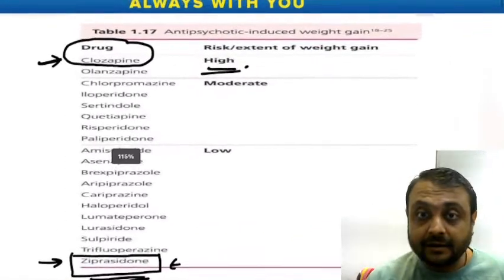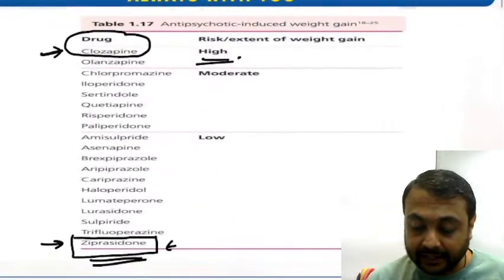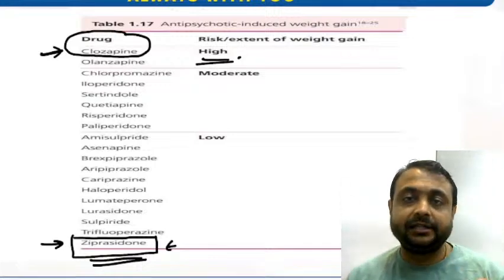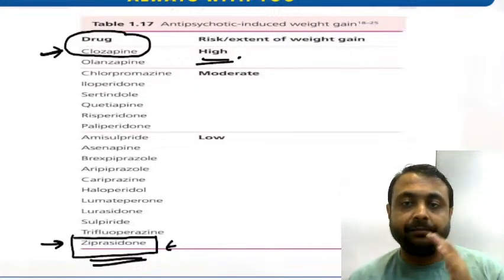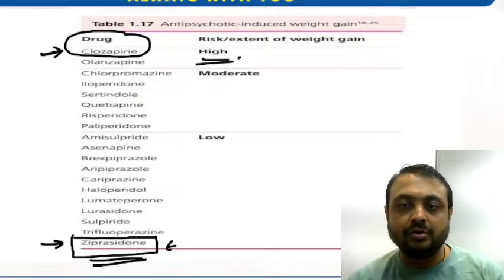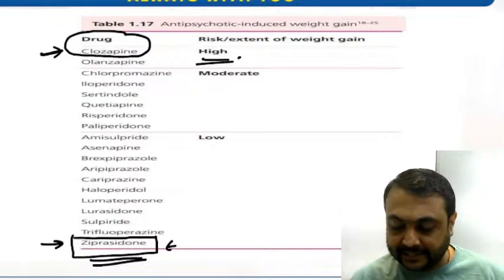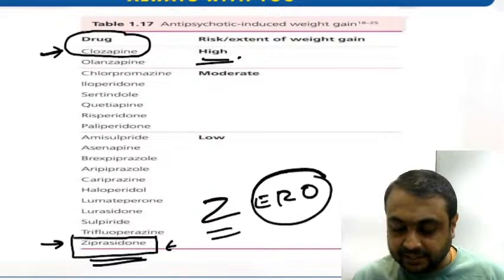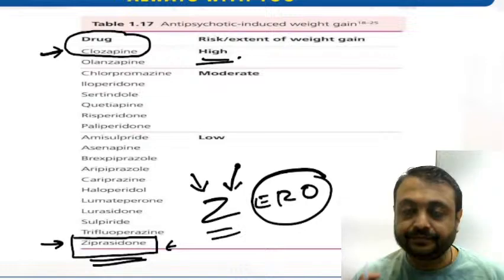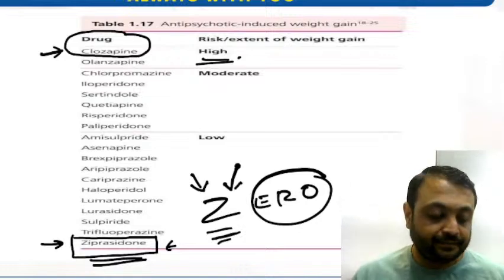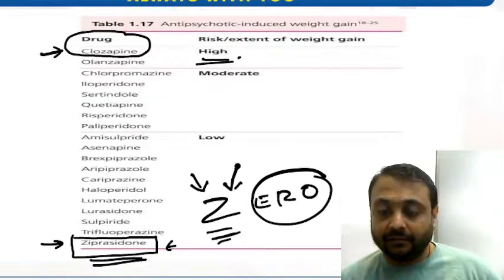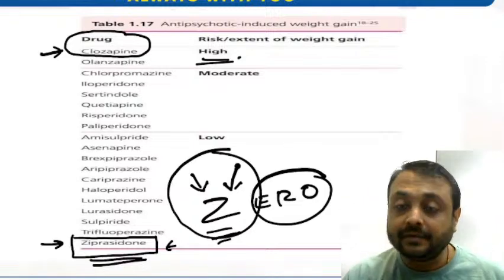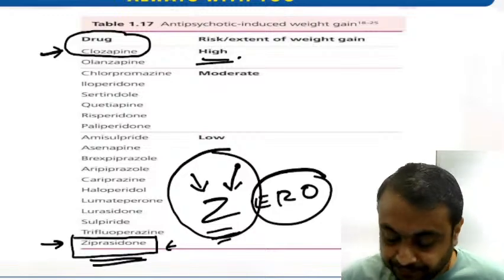Z for zero. So zero weight gain is seen with ziprasidone. Clear? Hope this was one of the very easy questions for you.